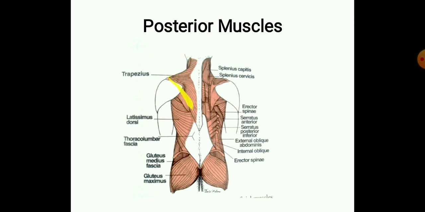The trapezius originates from the occipital region, and it mainly ends in the thoracic region. It has a prominent tendinous region in between your cervical and thoracic region.